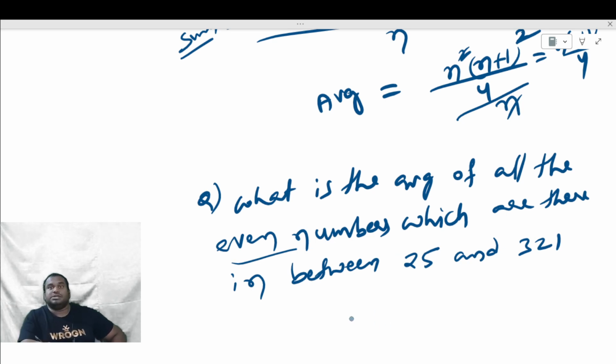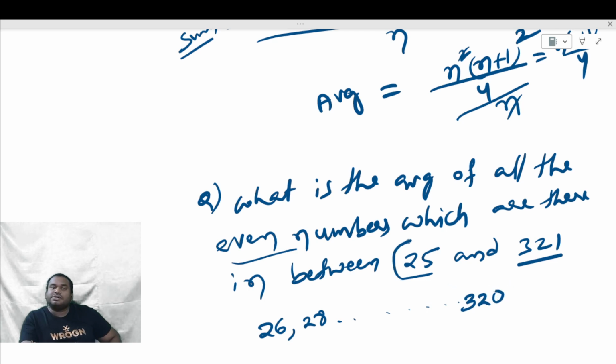First, you find out: even numbers means after 25, what is the first even number? 26. Then 28. Like that it goes. What will be the number before 321? That should be even: 320. So in between 25 and 321, the even numbers are 26, 28, and so on up to 320.